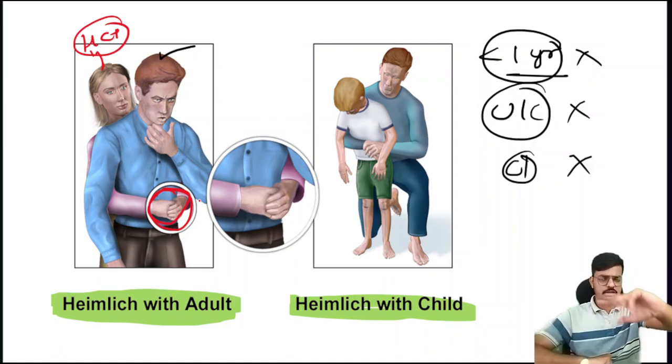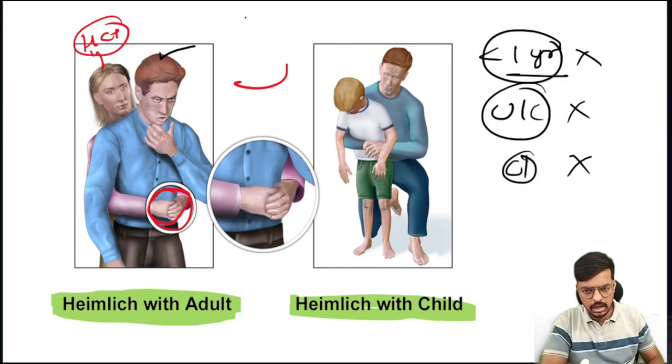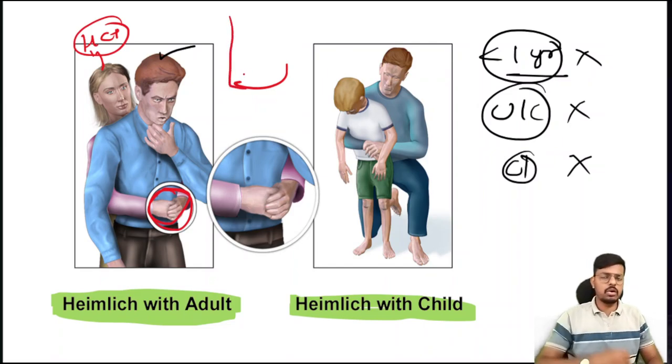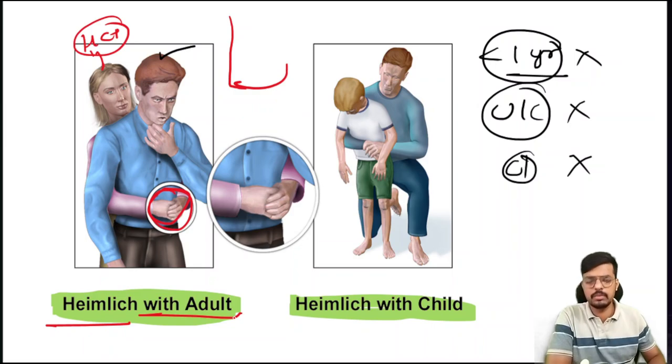The J-shaped thrust should be very quick and immediate. Because of the abdominal and thoracic pressure created on the trachea, the object in the upper airway will come out. This is what we call the Heimlich maneuver, which is done in upper airway obstruction.